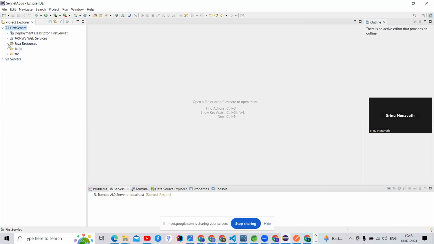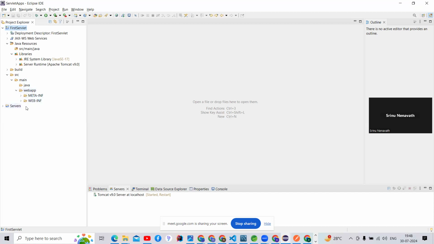There is the src folder, the same Java resources, and Java main doesn't have anything. Libraries will contain jar files. There is one more folder, the src folder, and a main folder, and inside that main folder there is webapp, guys. This is an important folder, guys. This webapp is very important, guys.